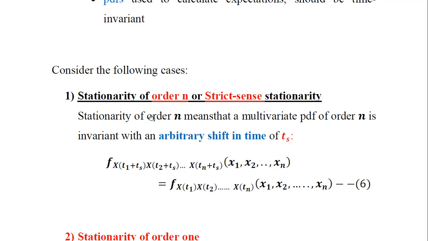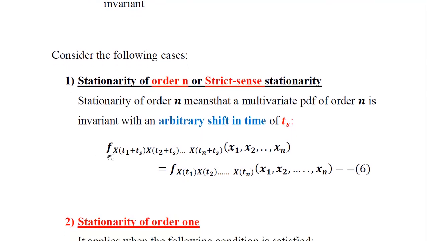Any random process whose stationarity property is considered strict in sense is the following discussion here. The stationarity of the order n means that a multivariate probability density function of order n is invariant, doesn't change with an arbitrary shift in time, that is Ts. So Ts stands for the arbitrary shift in time in the equation which is going to follow. For any arbitrary time shift, the multivariate PDF of the order n doesn't change. So such stationarity characteristics of a random process is considered to be strict sense.